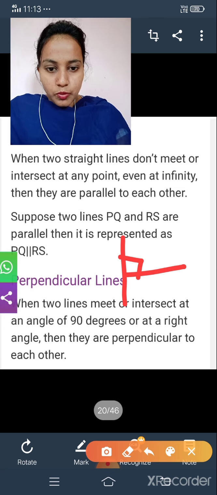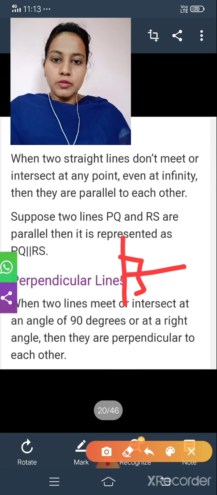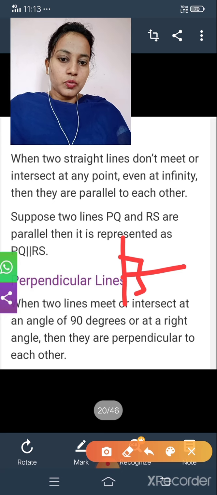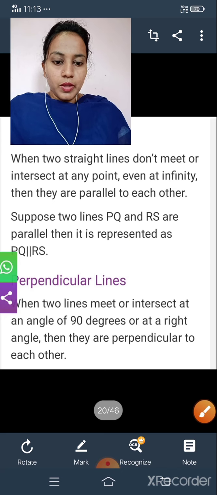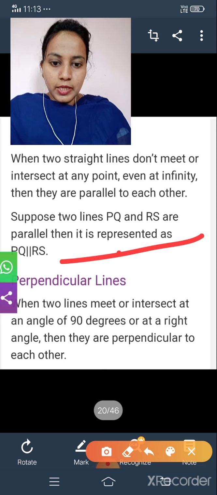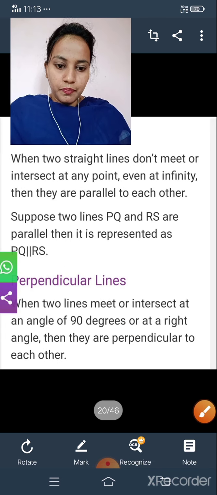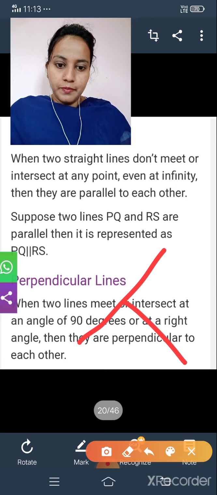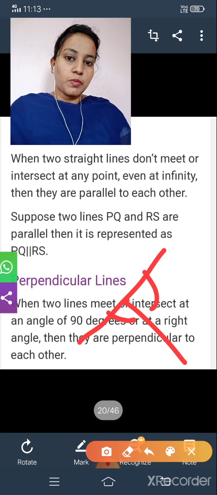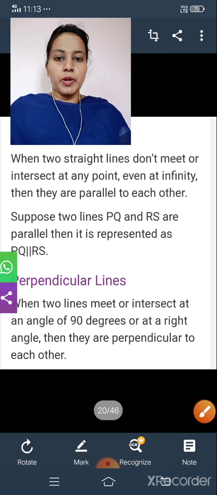See here both sides are 90-degree. They meet at one point. So it is also an example for perpendicular. And one more. This one is also an example. And see this side. Of course, this is also, because here 90-degree, they meet at one point.